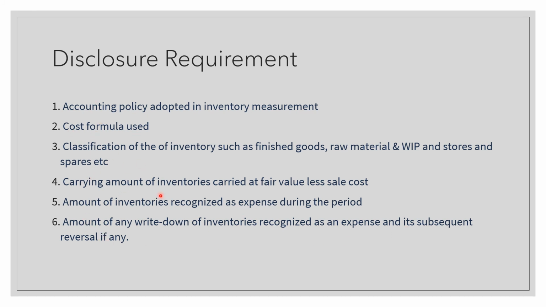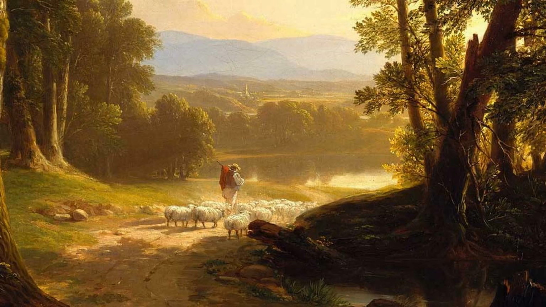If you look into each one by one, you will know they have specific things to do with the user. When it comes to disclosure, we should always think that the user is the hero. So we have to provide all the requirements that the user should know for making good decisions. So those are the important things about Accounting Standard 2, valuation of inventories.